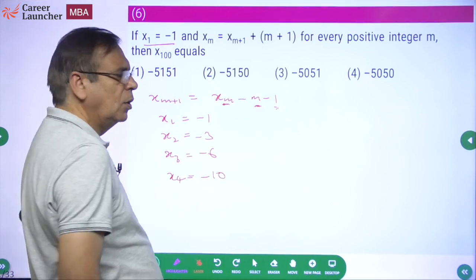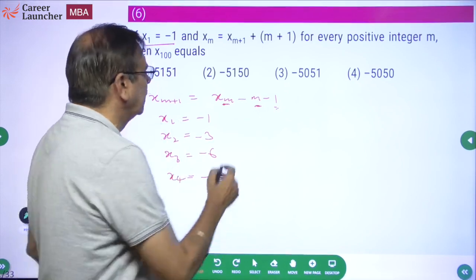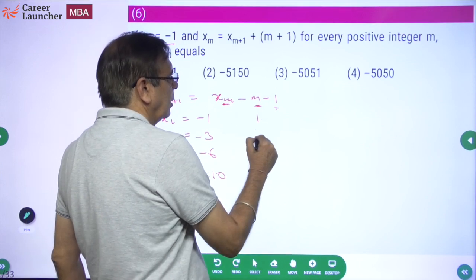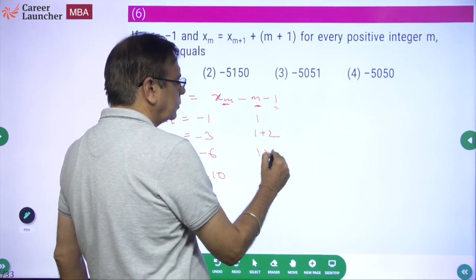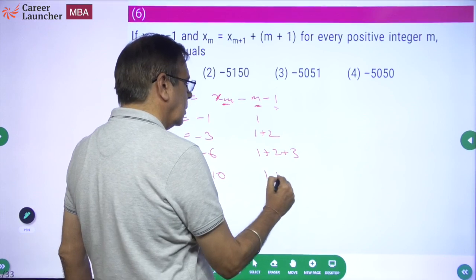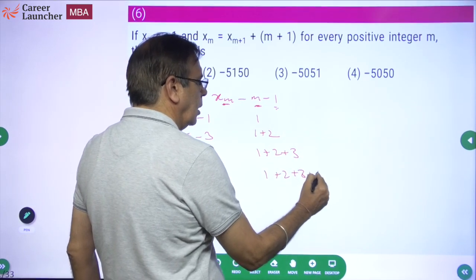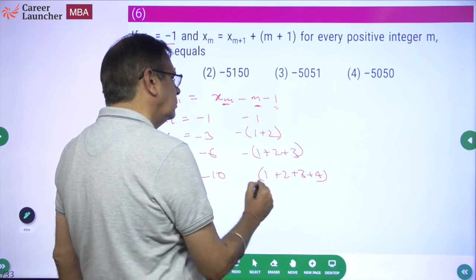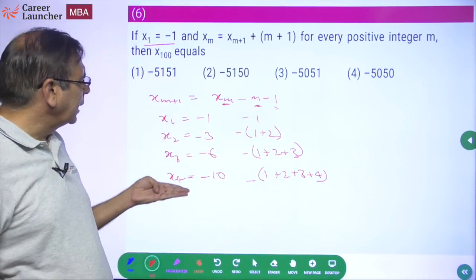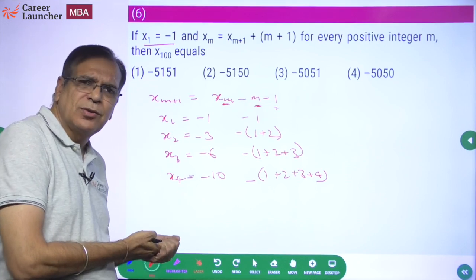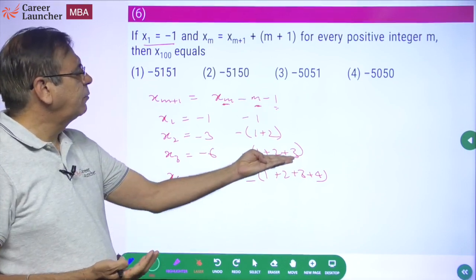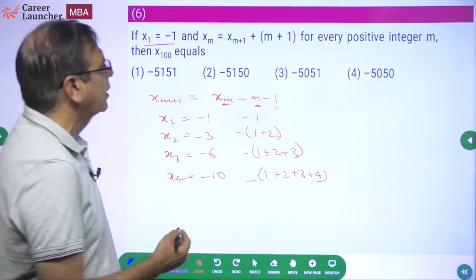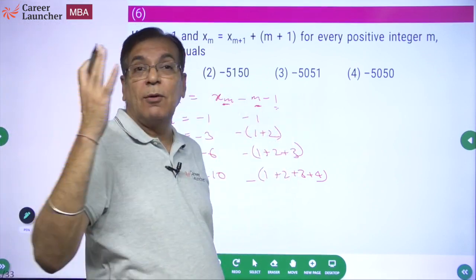Can you see a pattern? Ignore the negative sign for a minute. What is this? This is 1. 1 plus 2. With a negative sign. It is sum of, so what is x4? Sum of first 4 integers with a negative sign. Sum of first 3 integers x3. So what do we want? x100. What will be x100? It will be the sum of first 100 integers.